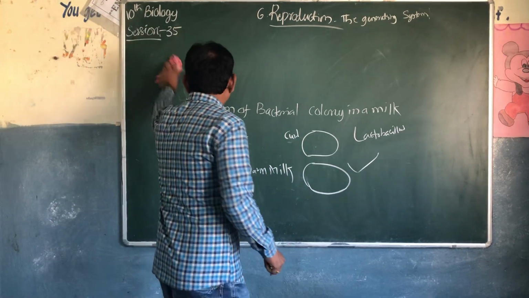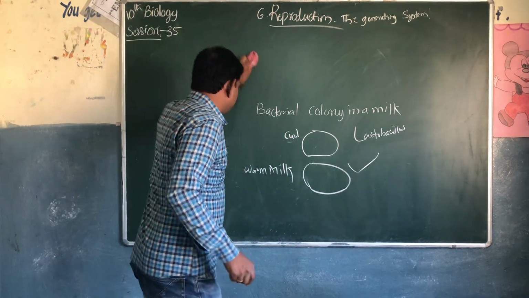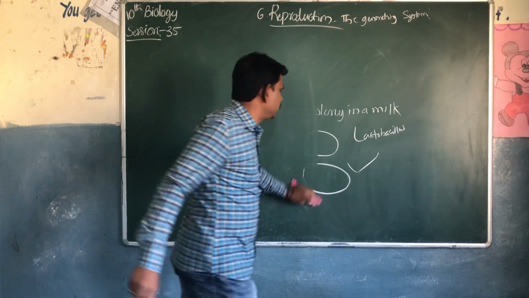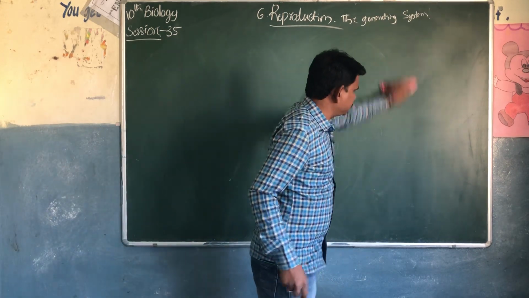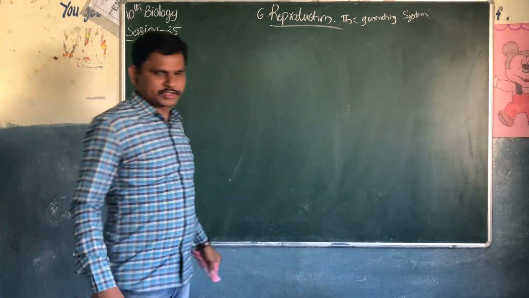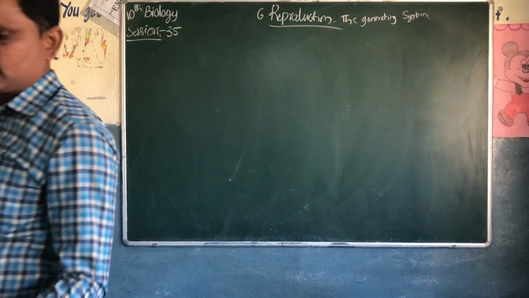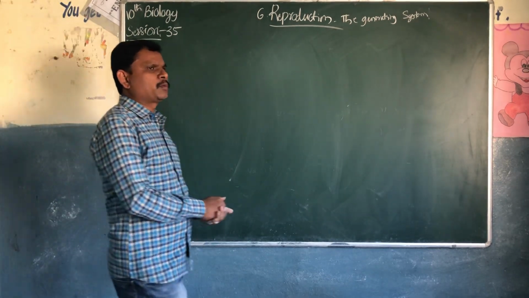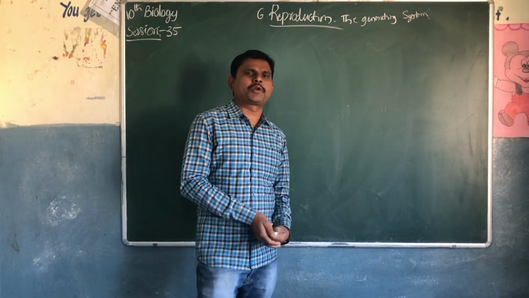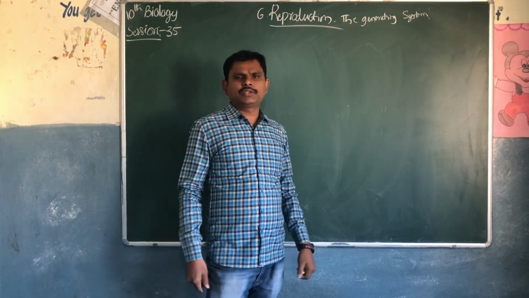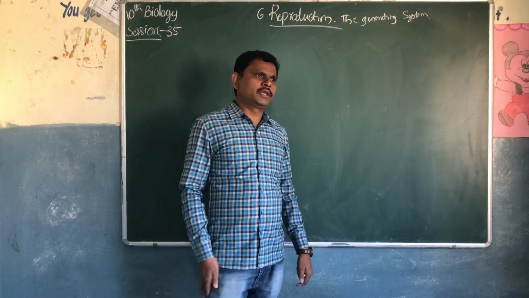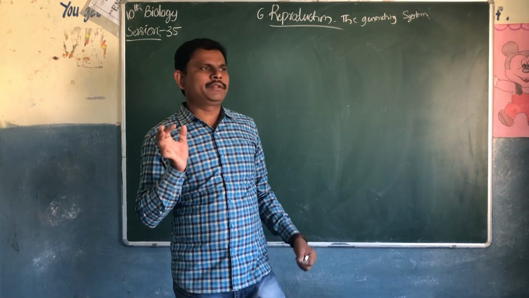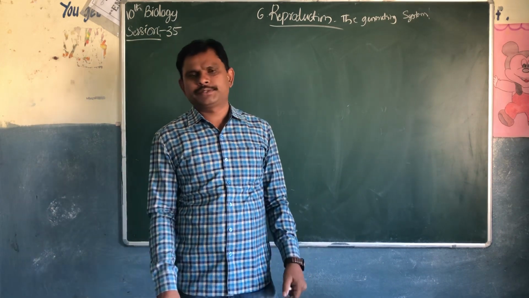Next, reproductions are actually of two types. One is sexual reproduction. What is sexual reproduction? In sexual reproduction, there is physical contact between a male and a female.